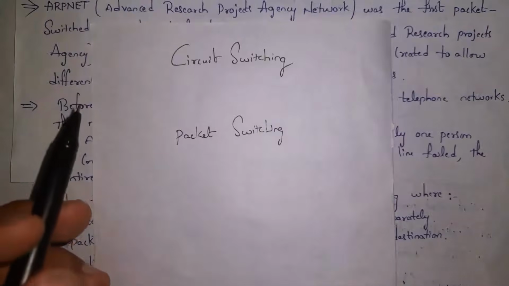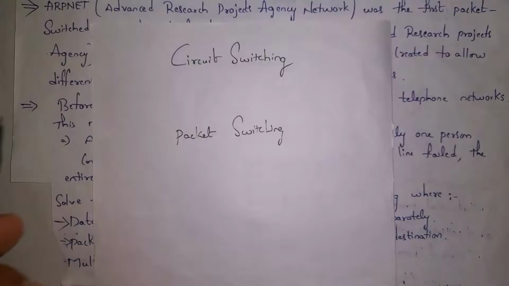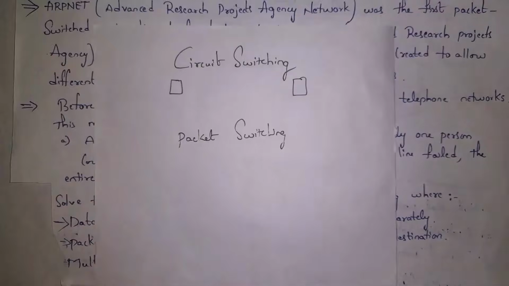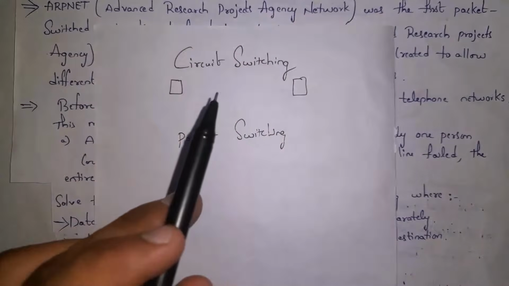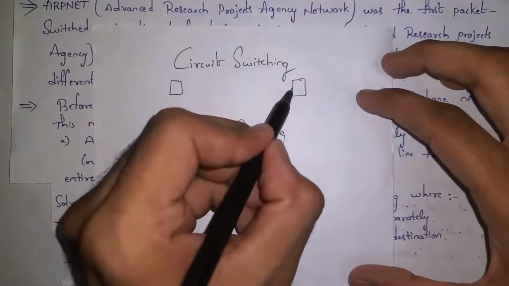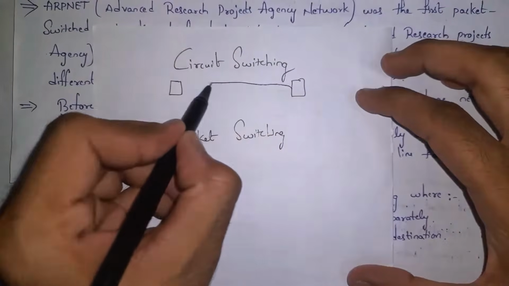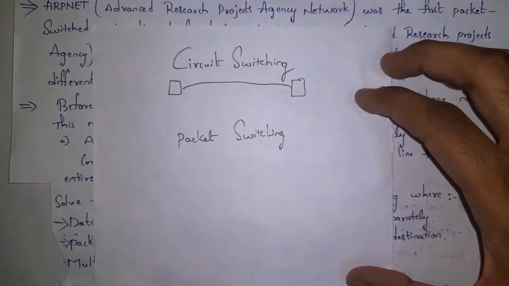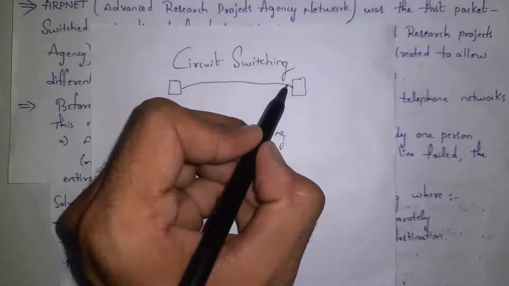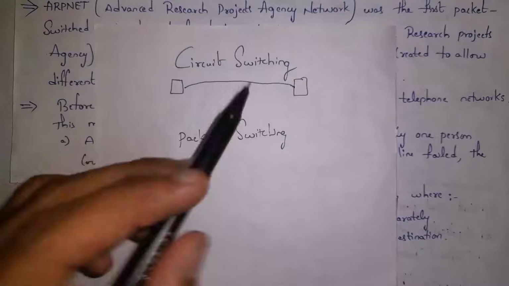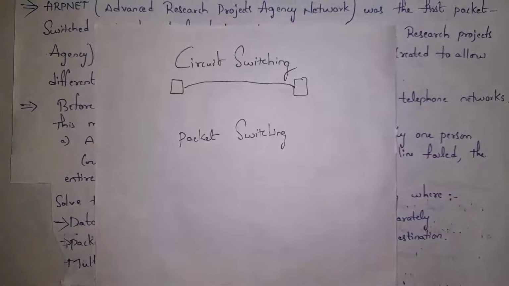For example, in olden days we used landline phones in order to communicate with others. If you want to communicate with your friend using a landline phone, then we need a cable connection. One cable connection needs to be established between me and my friend. By using that cable connection, we can communicate. There is one dedicated line needed in order to establish the connection. The dedicated line is nothing but a cable.